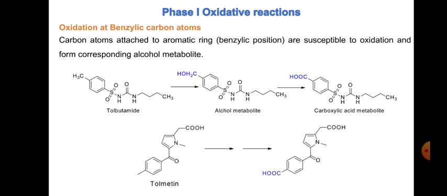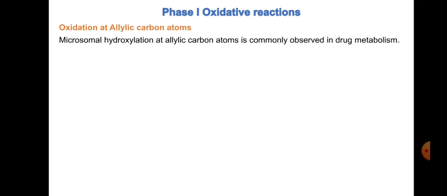Similarly, we have tolmetine, and in this tolmetine, again you can see the methyl group attached to this phenyl ring. So this is a benzylic carbon atom which is getting metabolized to the corresponding alcohol, and then the alcohol is getting metabolized to the corresponding carboxylic acid derivative of tolmetine.